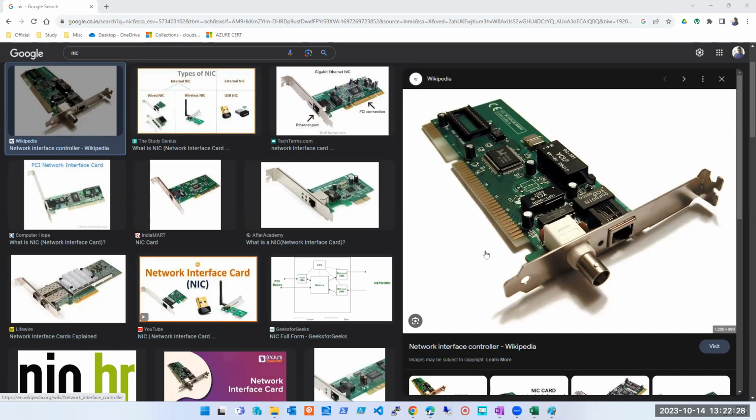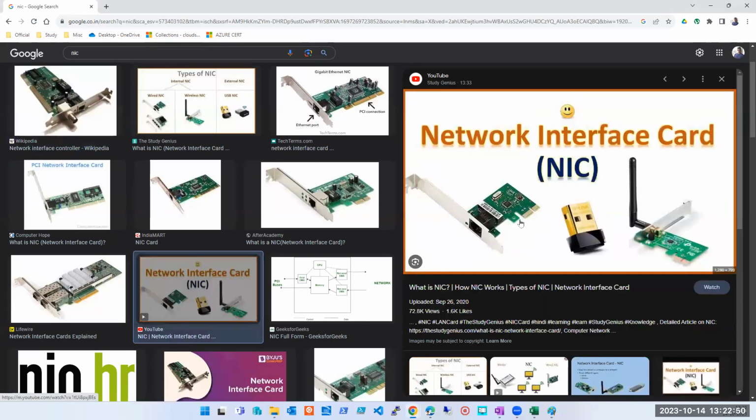Correct? Till here, is it? Did you guys get it? One machine can have, and you will see literally physical machines also can have multiple NICs. It's not only virtual machines. By the way, I hope you understand that when we say virtual machine, it will have the replica of everything. So even your virtual machine will have a NIC to it. This is a physical NIC. This will be attached to your PC. This is a physical NIC. This will be attached to your laptop.